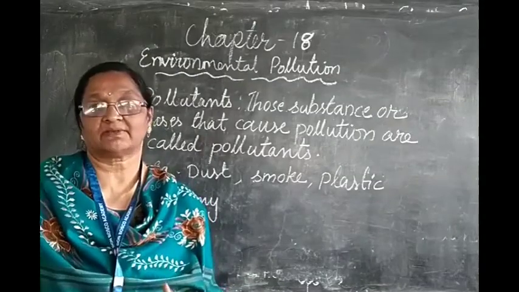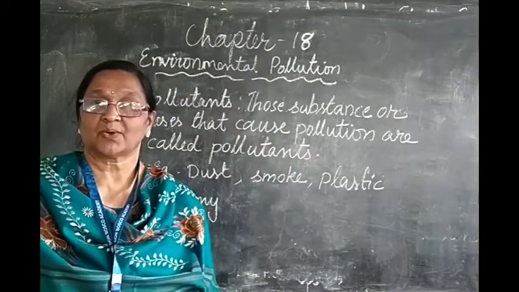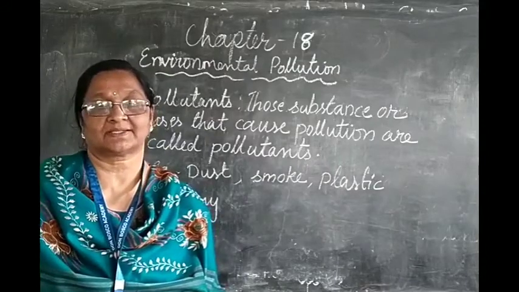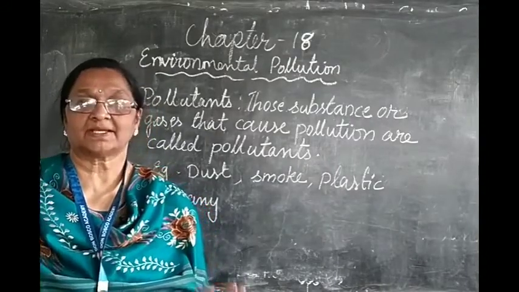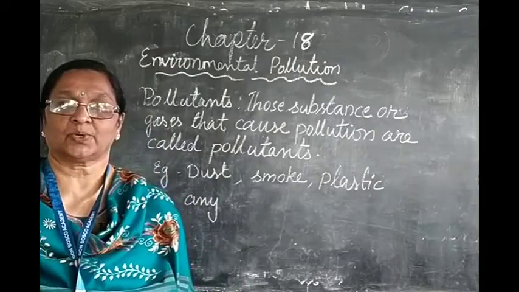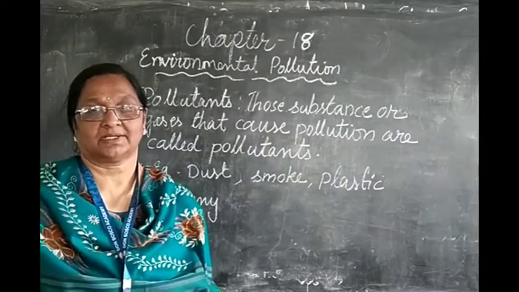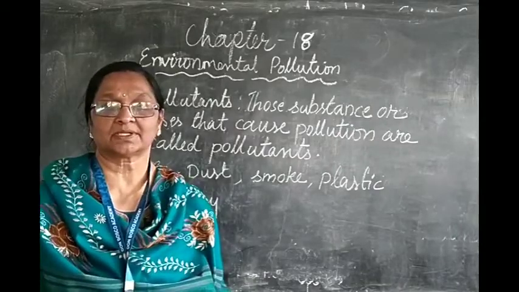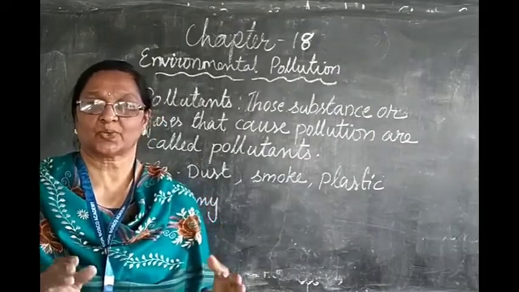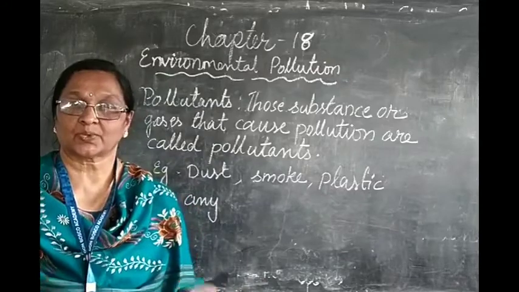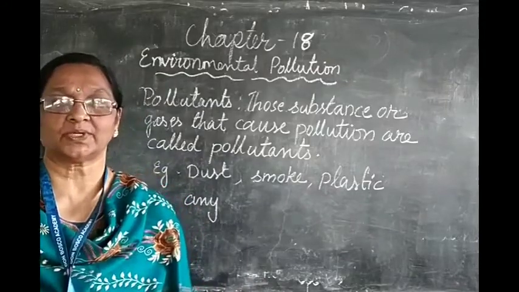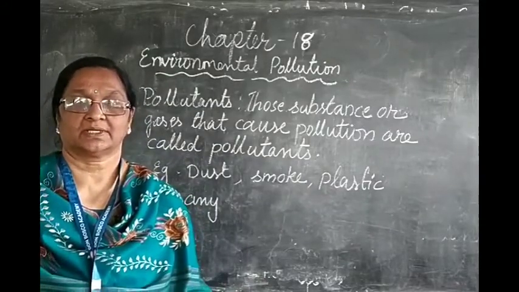Examples are factory waste and food waste. All these are substances that make the environment dirty. Those are called pollutants. Understood? What are pollutants, children? Those substances or gases that cause pollution are called pollutants.